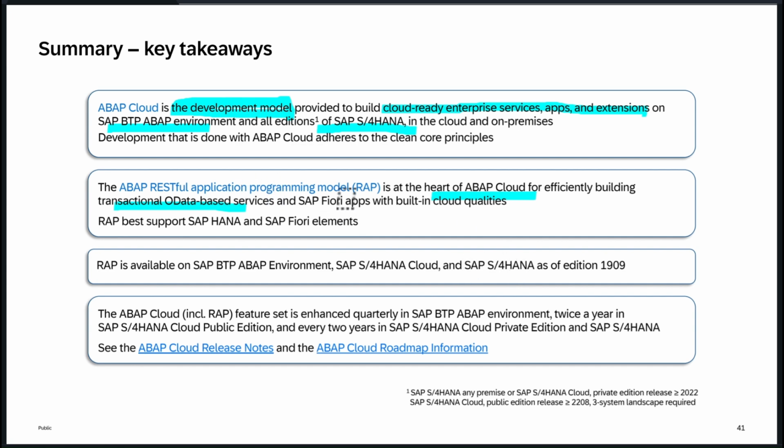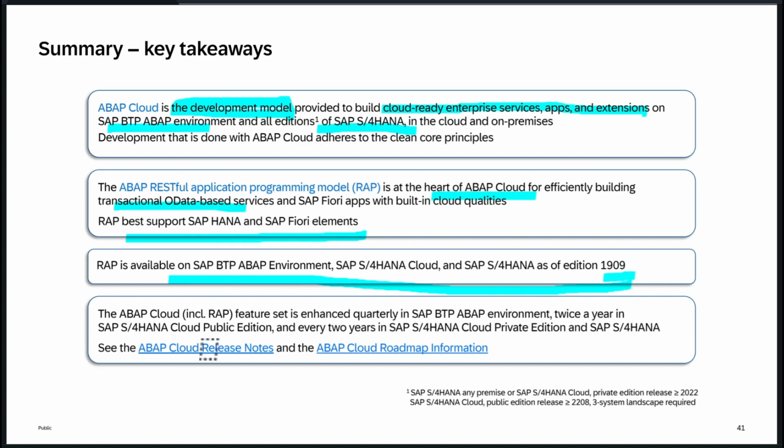Okay, not sure. Today, RAP is the heart of our cloud. Tomorrow, if SAP comes up with a different framework, then it could be something different, right? So RAP is one of the frameworks to create transactional data services. Yeah, it has the best support for SAP, as we know, SAP HANA database and SAP Fiori elements side. So RAP is available on all three layers, even in the on-premise system as well. It's available in edition 1909, but I would say very good features are available after 2021.